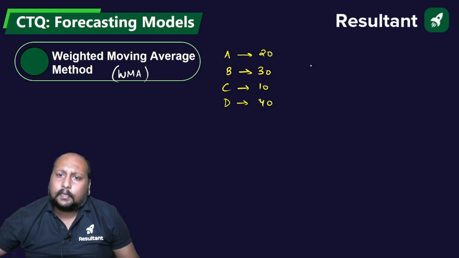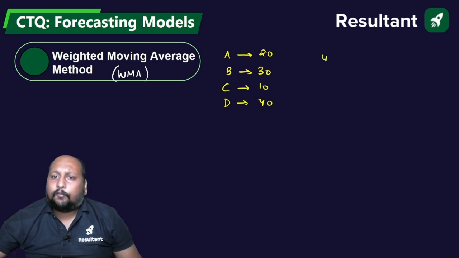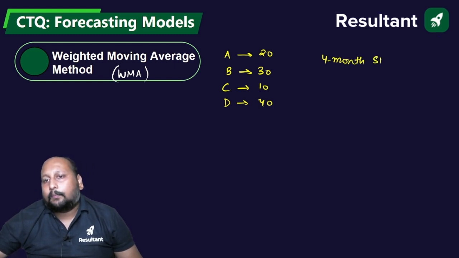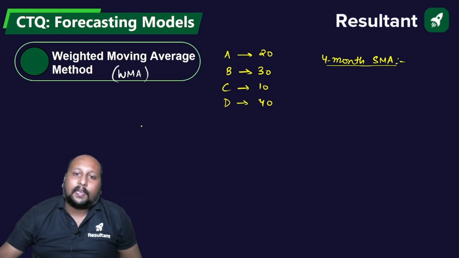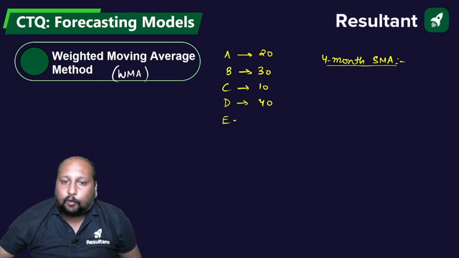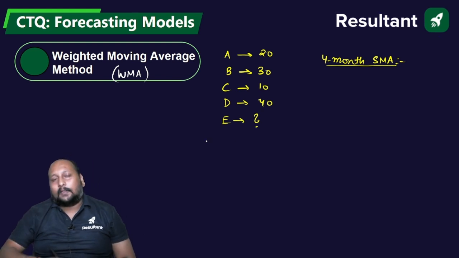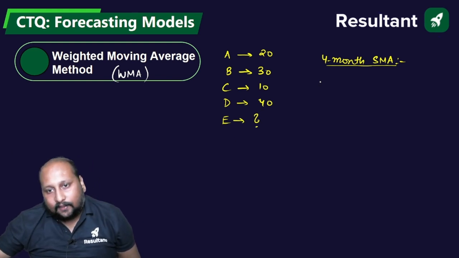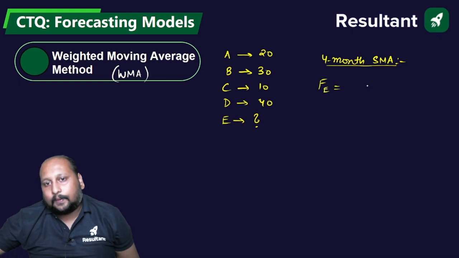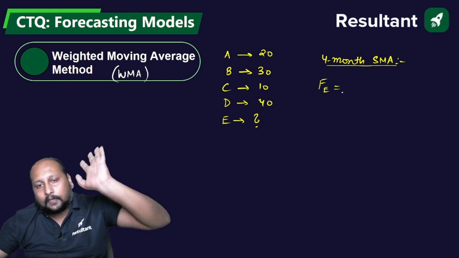If you are using the 4-month simple moving average method and you need to forecast for the month of E, that is the 5th month, the forecast for the month of E will simply be the average of the recent 4 data.